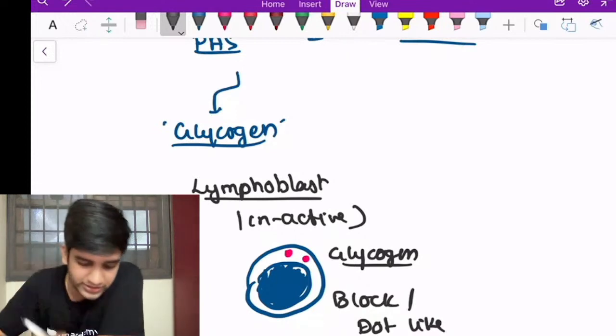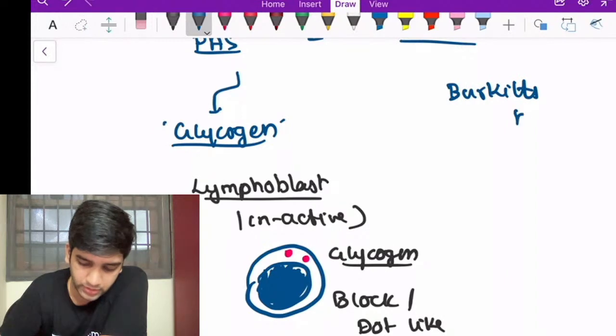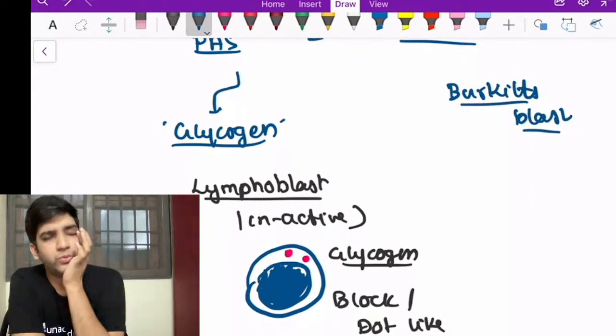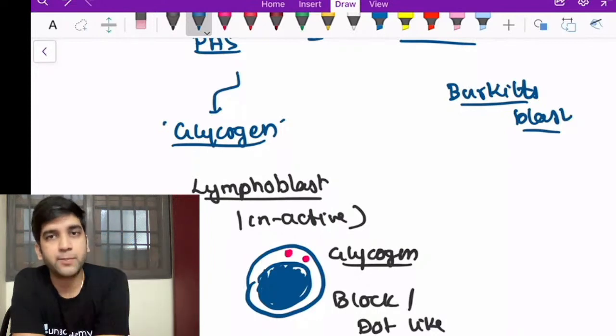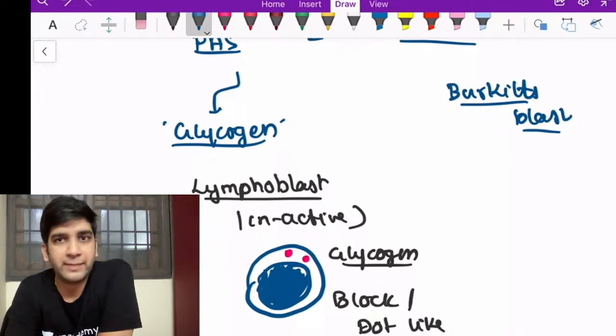Fine. So let's take Burkitt's blast. Burkitt's, just now we saw, right? Burkitt's is a lymphoblast. Burkitt's lymphoma. I do have a Burkitt's blast in Burkitt's lymphoma. So when I say Burkitt's blast, one unique thing about Burkitt's lymphoma is the proliferation rate. The proliferation rate of Burkitt's lymphoma is less or more compared to many lymphomas.